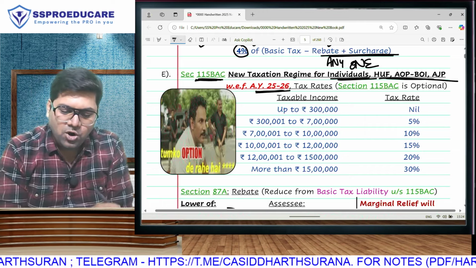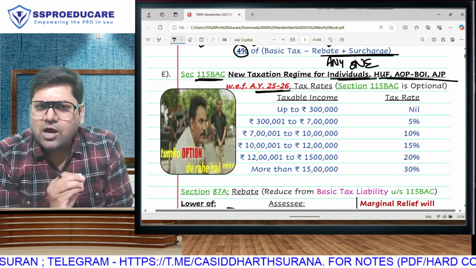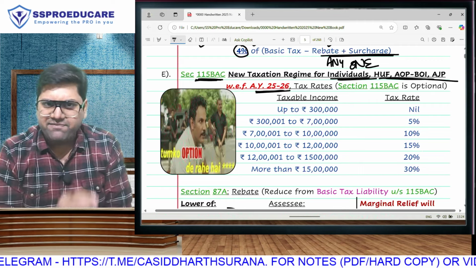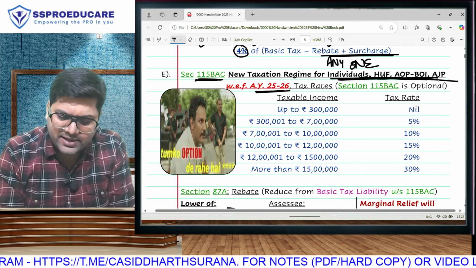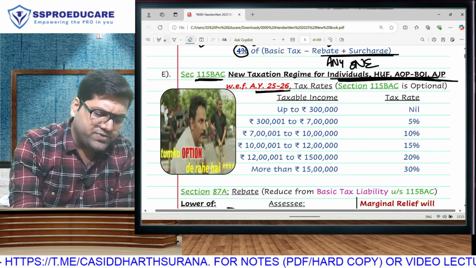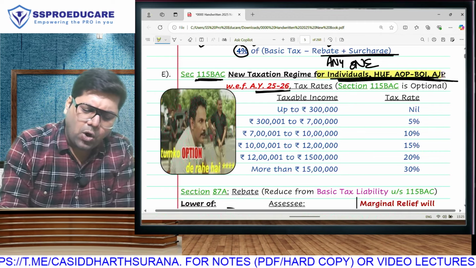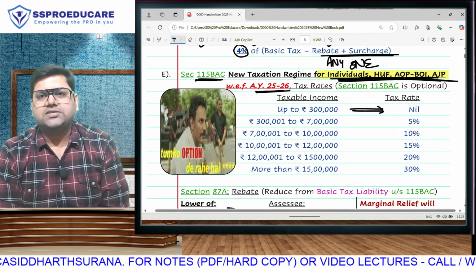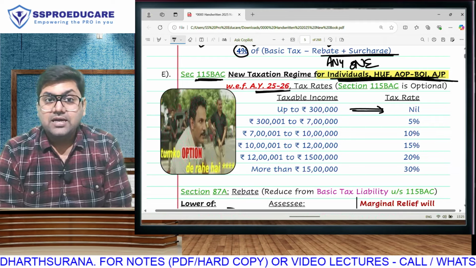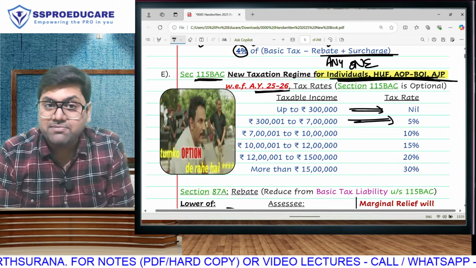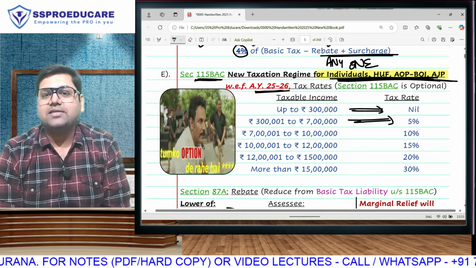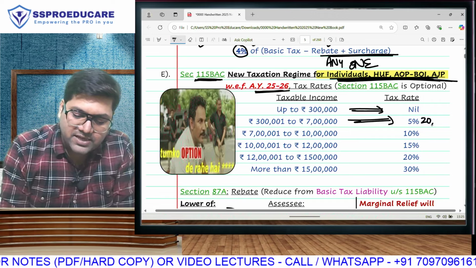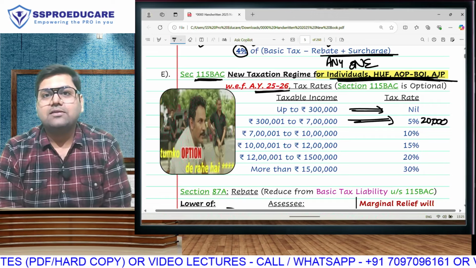So in the new regime, for all the assessees, we will now not make any distinction in senior citizen, super senior citizen. Individuals of all categories, HUF of all categories, AOP, BOI, all of them. Basic exemption will be 3 lakh rupees. 0 to 3 lakh, there will be no tax. Then 3 lakh to 7 lakh. The amendment here is, last year it was 3 to 6. Now it is 3 lakh to 7 lakh. So we have 4 lakh rupees falling in this bracket, taxable at 5%. This bracket will give you tax of 20,000 rupees.